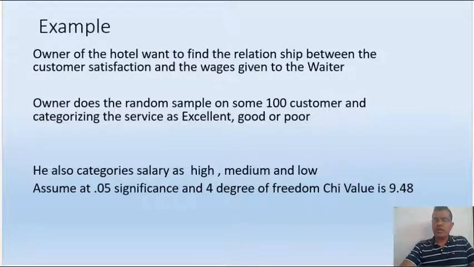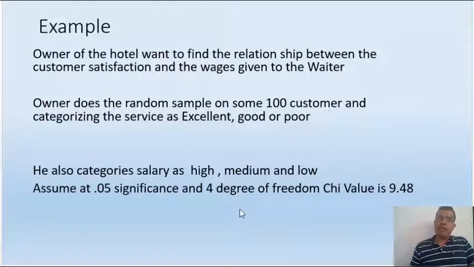So let's assume that you are an owner or a manager in a hotel, and since you are a manager, you definitely know the wages you are paying to your staff members or the waiters. And then you take the feedback from the customers. The customers come to your restaurant, they have food, they have refreshments, and then you take the feedback from those customers regarding the waiters who serve them. And the feedback is taken in the form of excellent, good and poor.